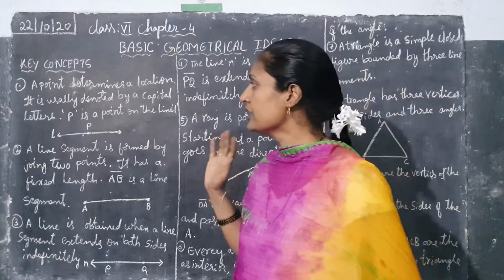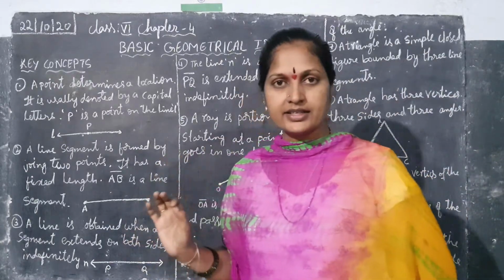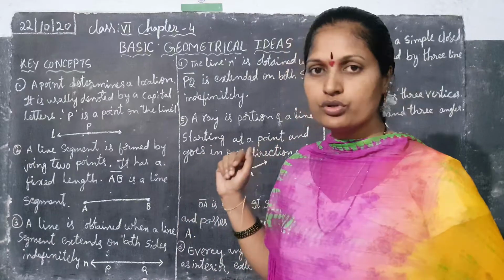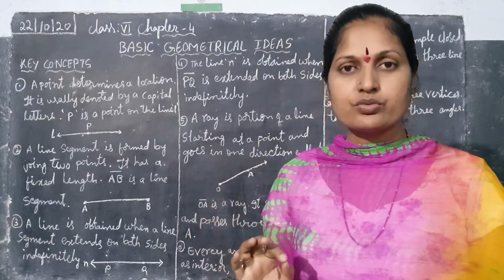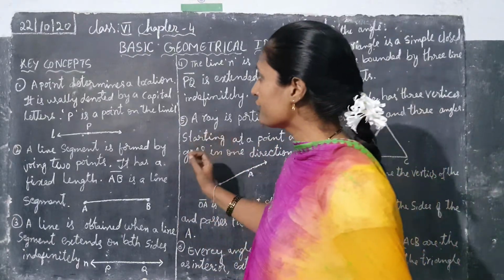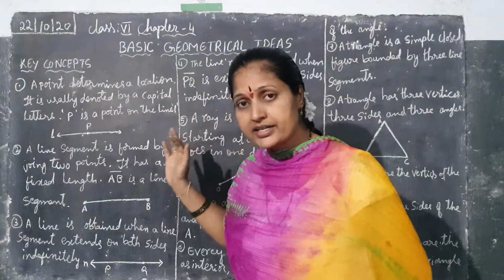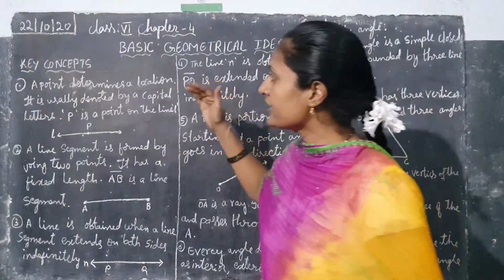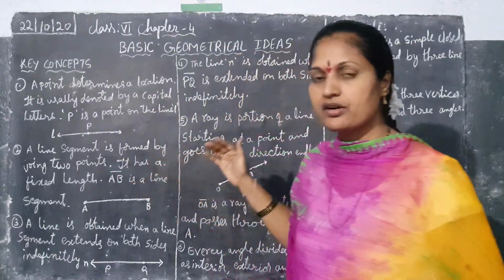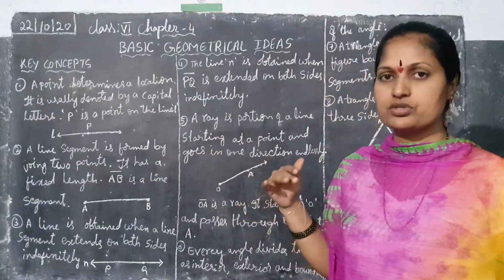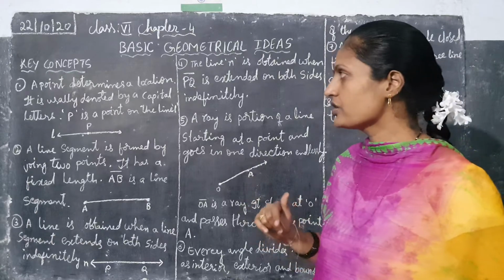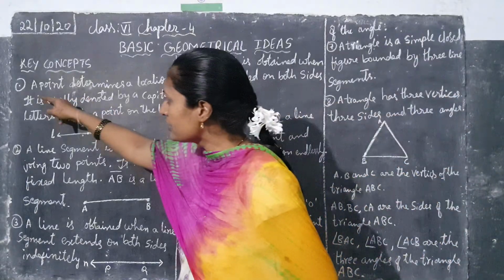You have to write and learn, keep concentration on the board and write in the classwork, children. Properly you have to write chapter 4, basic geometrical ideas. Write the heading and key concept. After next class I will give some sums that also you have to write, children. Okay, now we will start.